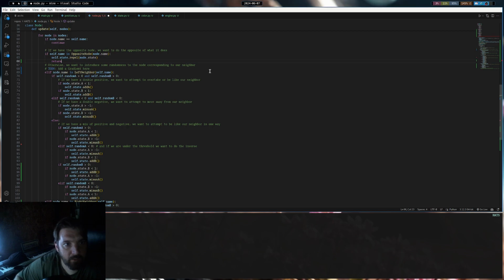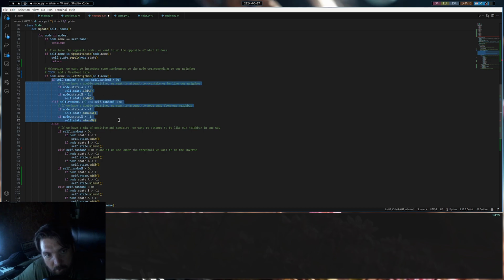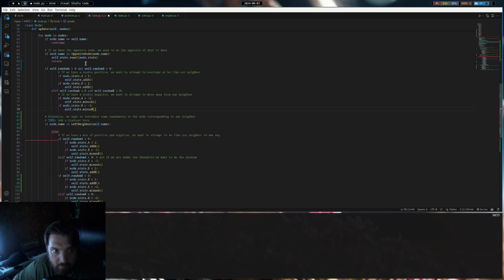So what we can do here is we can actually just return, and then we can move this piece of code out, because this stays the same regardless. So if we have an opportunity to overtake one of our neighbors, that's what we want to do, as if they're moving up and we're moving down. So we can do this regardless.